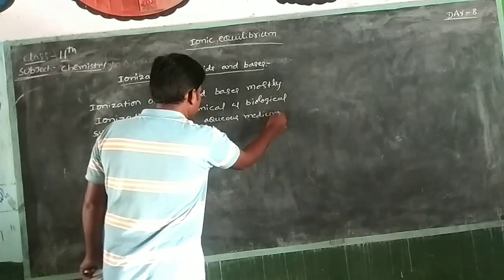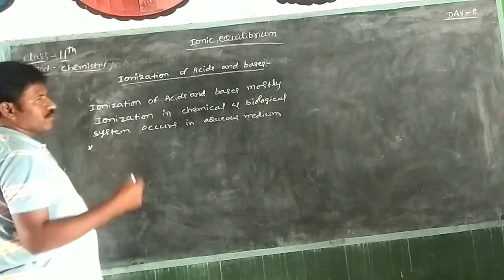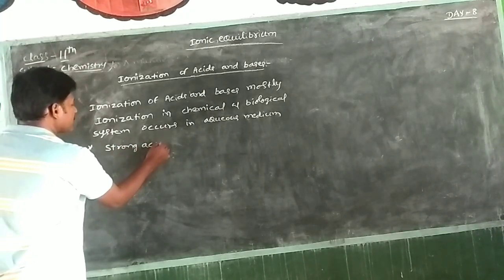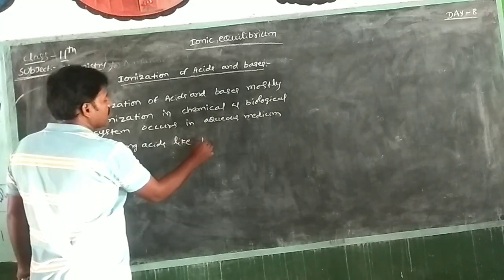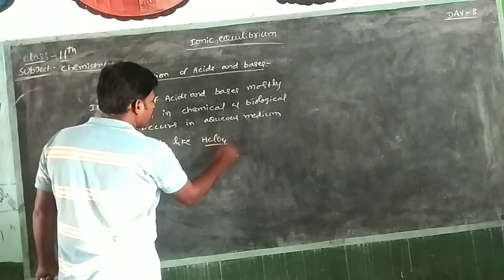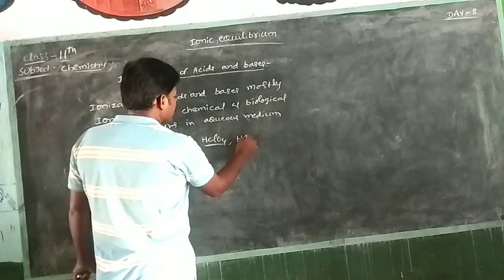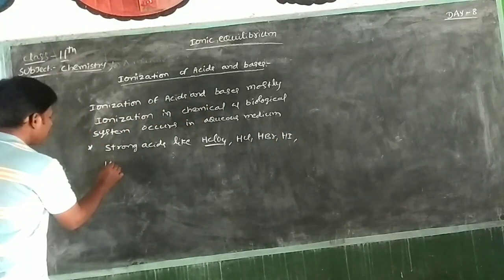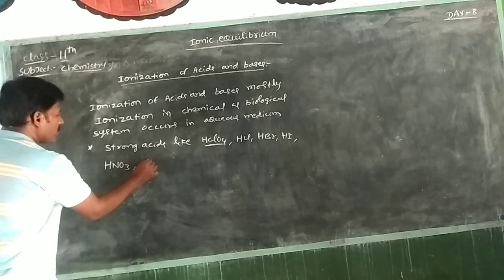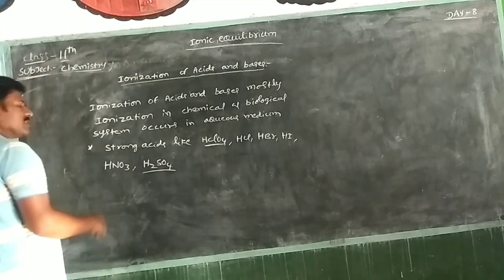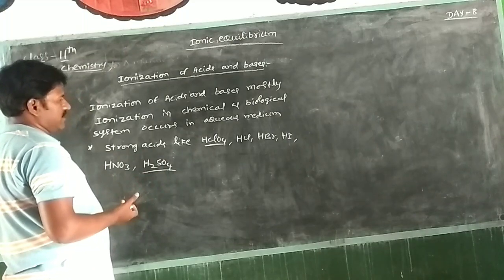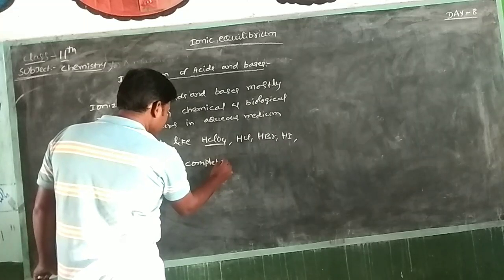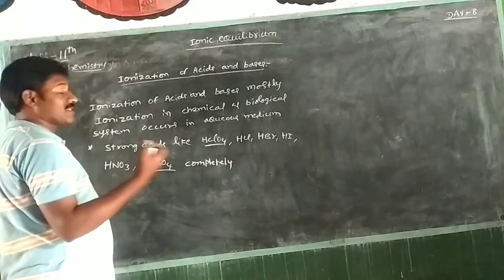Suppose strong acids, for example, so many examples here. Strong acids like HClO4, perchloric acid, HCl, HBr, HI, HNO3, H2SO4. That means they are completely dissociated into ions, because these are strong acids, strong electrolytes.